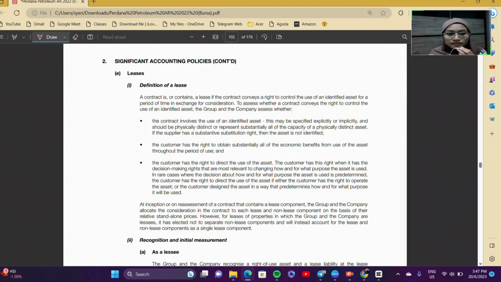First, I got under Significant Accounting Policy, lease. A lease is a contract, or contains a contract, if the contract conveys a right to control the use of an identified asset for a period of time in exchange for consideration. To assess whether a contract conveys the right to control the use of an identified asset, the group and the company assess whether the contract involves the use of an identified asset, the customer has the right to obtain substantially all economic benefits, and also the customer has the right to direct the use of the asset.